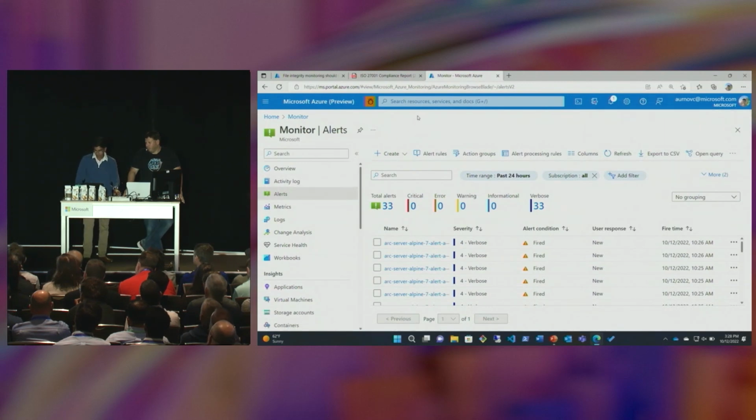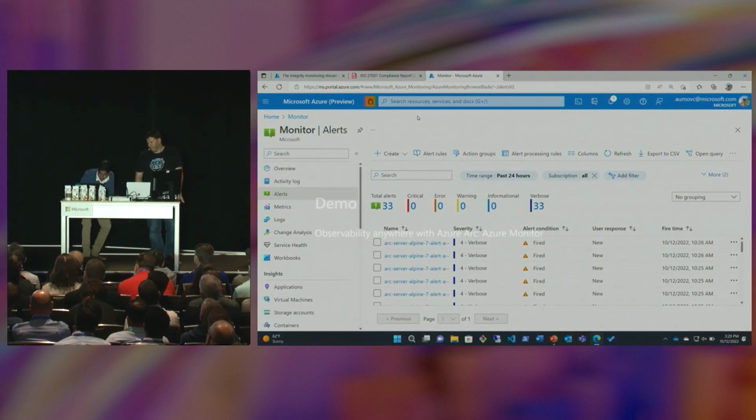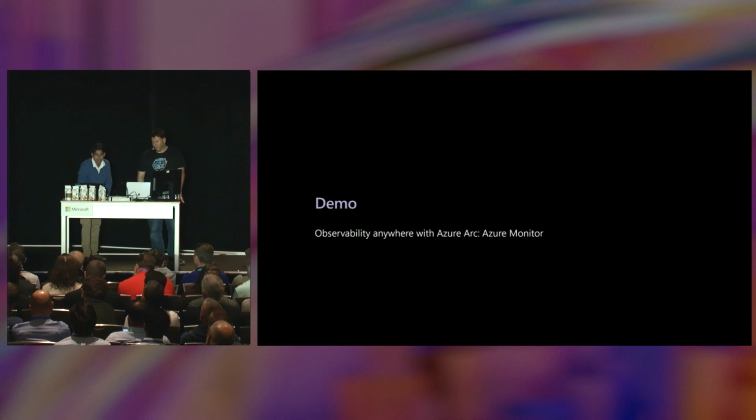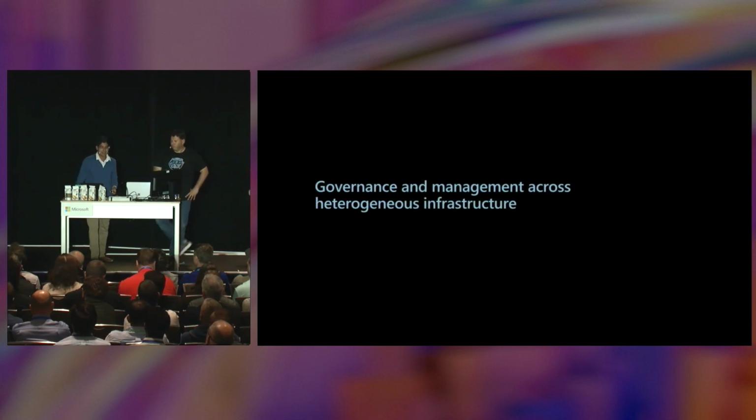So with that, we want to switch gears and go into the final piece, because we said secure, monitor, and govern, so we have to get to govern. So we're going to go to the govern piece right ahead. All right. Are folks able to see? Perfect. So now let's talk about the governance angle and the governance and management capabilities across your heterogeneous compute.